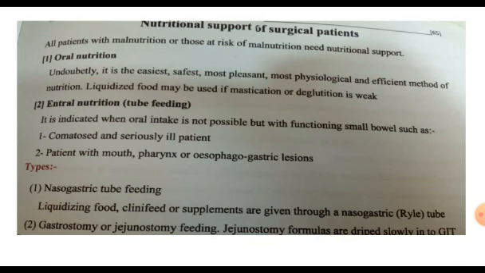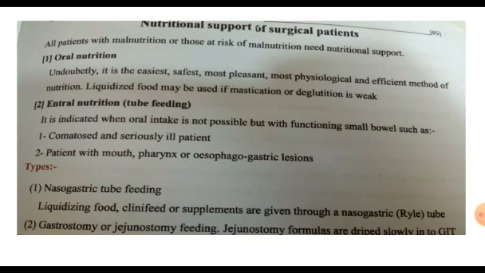It is the most physiological and efficient method of nutrition, but it is contraindicated in some patients.